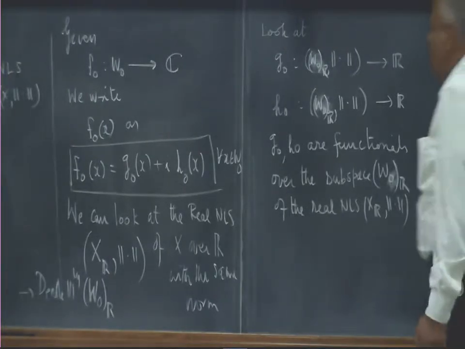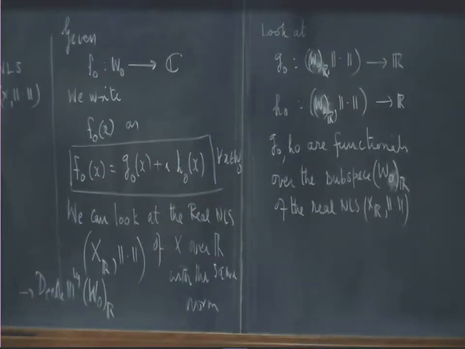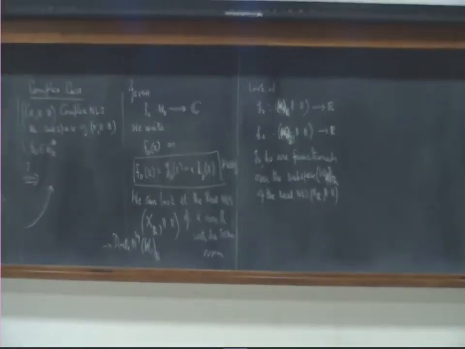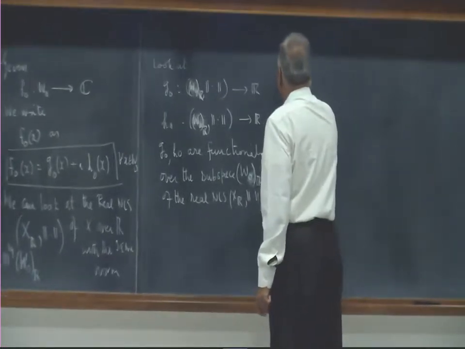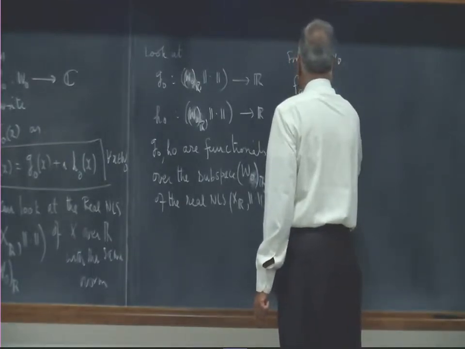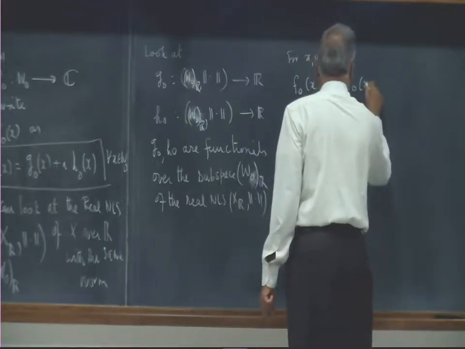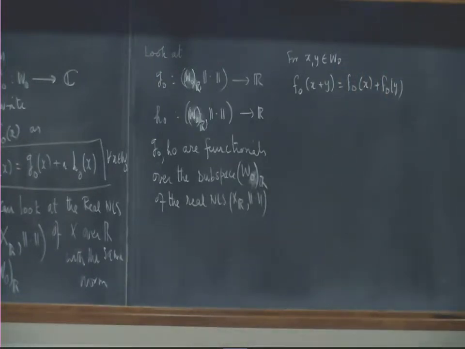Now it turns out the linearity of F naught makes G naught linear. Now what sort of linearity should G naught have? G naught should have G naught X plus Y is equal to G naught X plus G naught Y, and G naught alpha X is equal to alpha G naught X for all alpha real. Okay, because now we are dealing with real spaces. So now for X, Y in W naught, F naught X plus Y is equal to F naught X plus F naught Y. Why? Because F naught is linear.